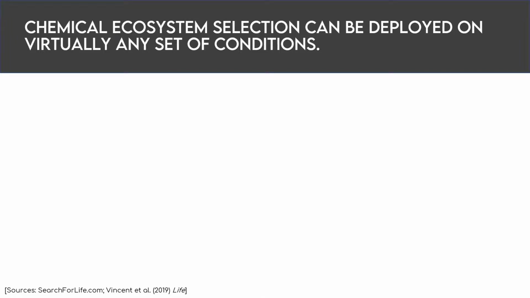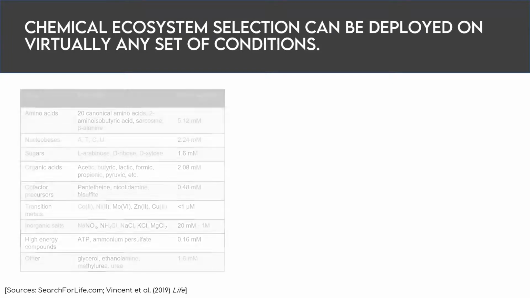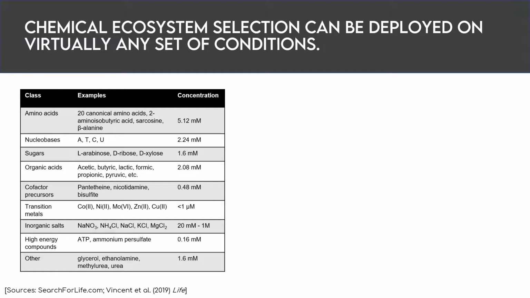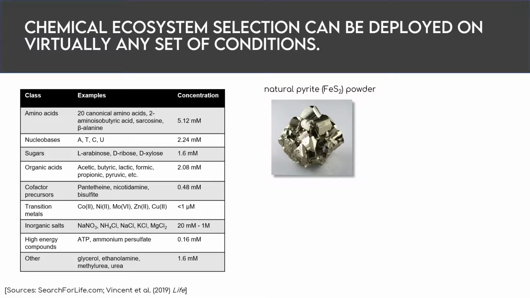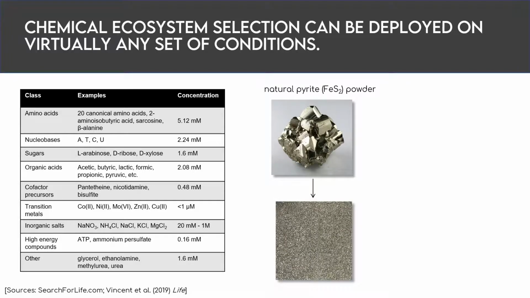And again, chemical ecosystem selection doesn't require any specific inputs, but here we chose ingredients that replicate what is known about the early Earth in some way. So we used a food-rich prebiotic soup modeled after spark discharge experiments, the recipe for which can be found in this table. But you'll also notice that we made additions of compounds like ATP as a chemical energy source, although we acknowledge that ATP is not a realistic prebiotic phosphate source. And for the mineral, we used pyrite, an iron sulfide mineral, which we ground up into powder and cleaned ourselves.